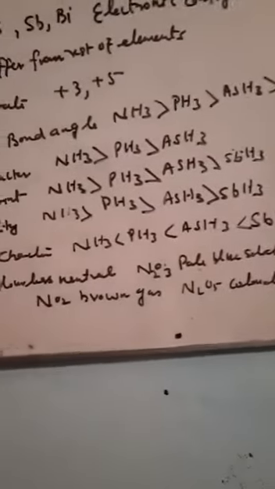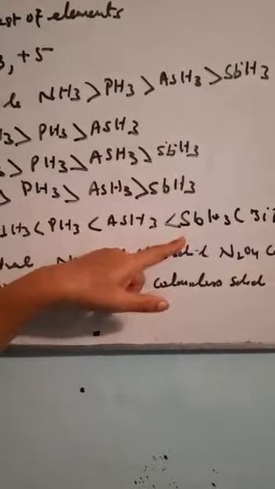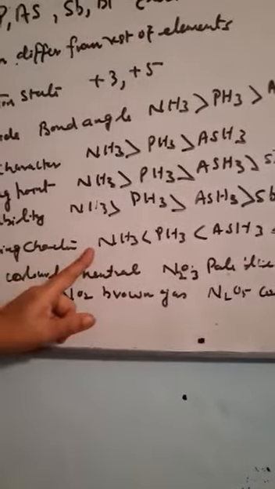Why? Because there is a large difference in the size of bismuth and hydrogen. Hydrogen is very much smaller in comparison to bismuth. Then the size order is antimony, then arsenic, then phosphorus, then nitrogen.